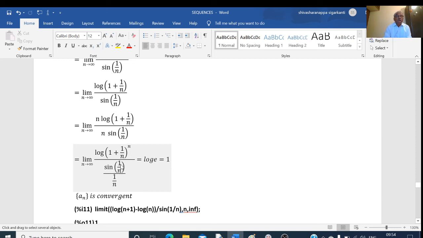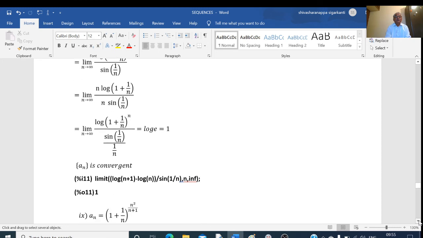If n tends to infinity, 1 by n is 0, so let me take this as theta: sin theta by theta as theta tends to 0, because as n tends to infinity, theta tends to 0. We know this limit is equal to 1. The numerator is log of e, and log e is equal to 1. So the given sequence is convergent.